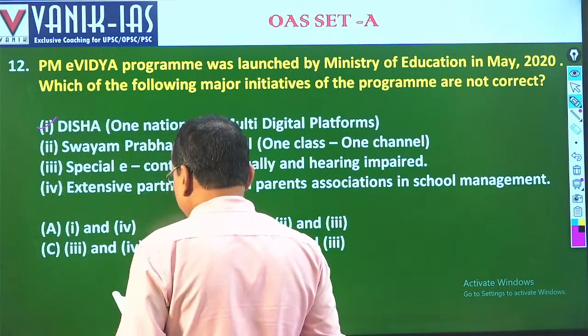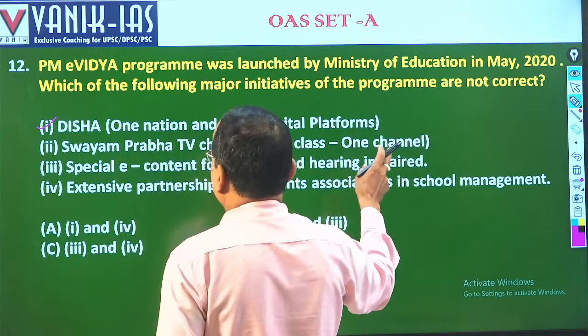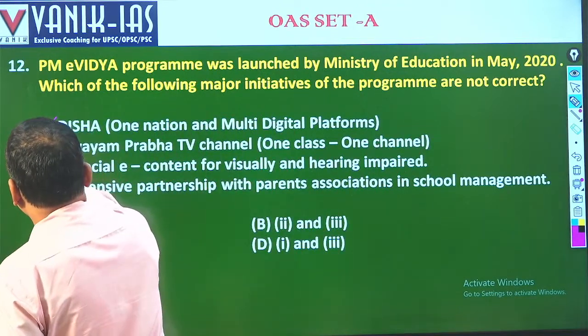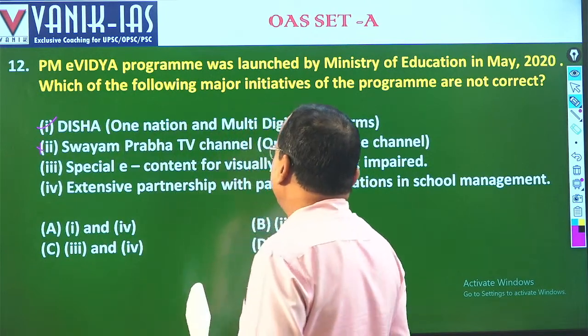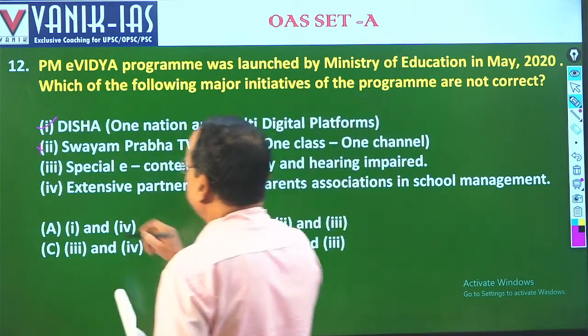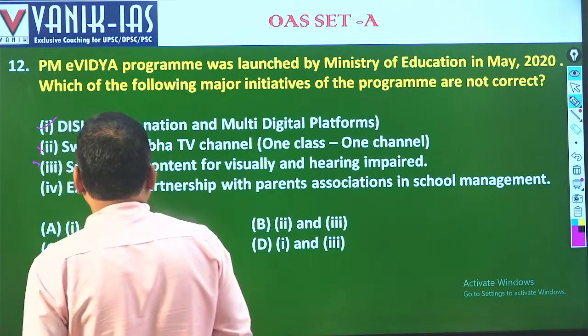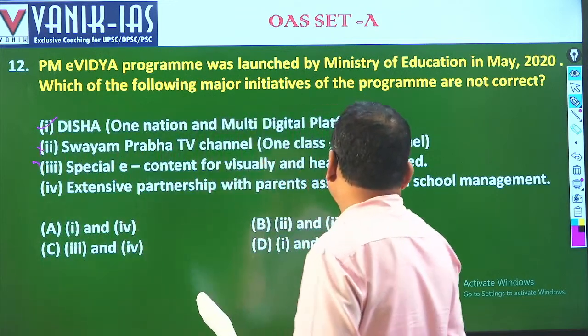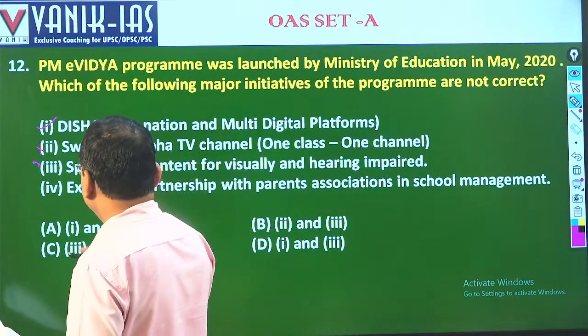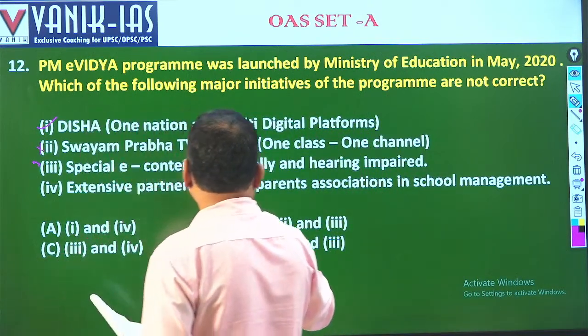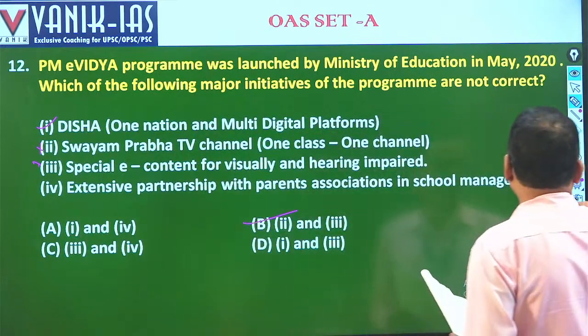Then 2 is incorrect. Then coming to option 3, special e-content for visually and hearing impaired is incorrect. And extensive partnership with the Parent Association in School Management. Fine. So the answer will be 2, 1, 3. So 213 is B. So the right option is B for this particular question.